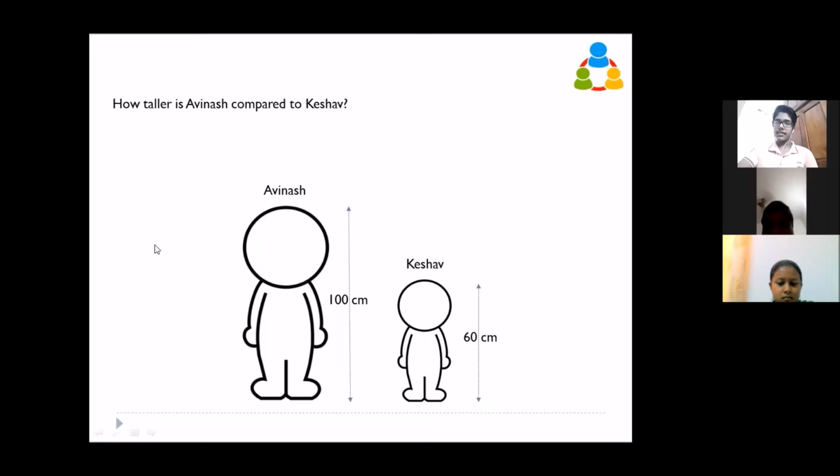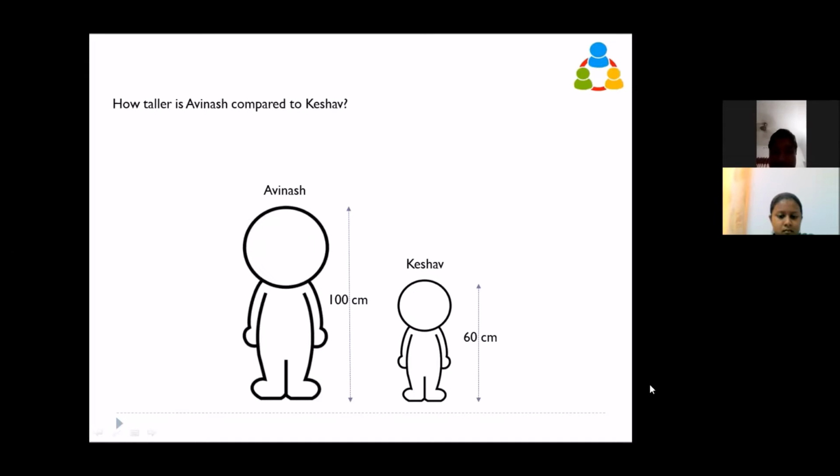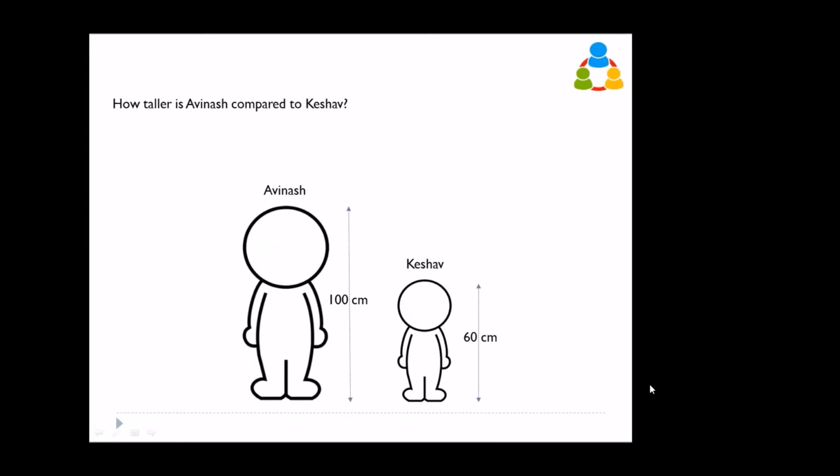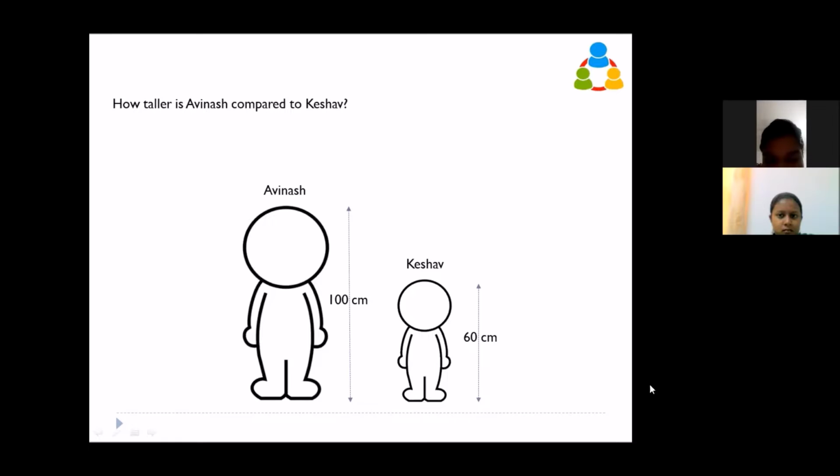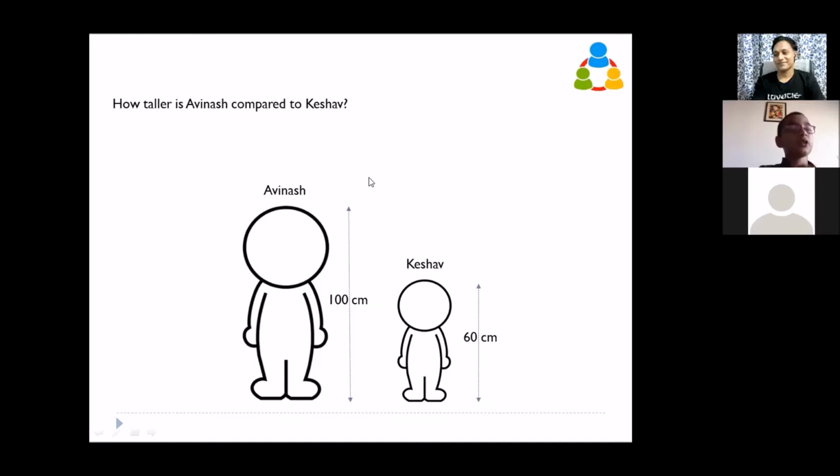I am 40% less bigger than him. Yeah, that is right. You are 40% less bigger than him. You are absolutely right. But how taller is Avinash compared to you? Sir, 40% more.